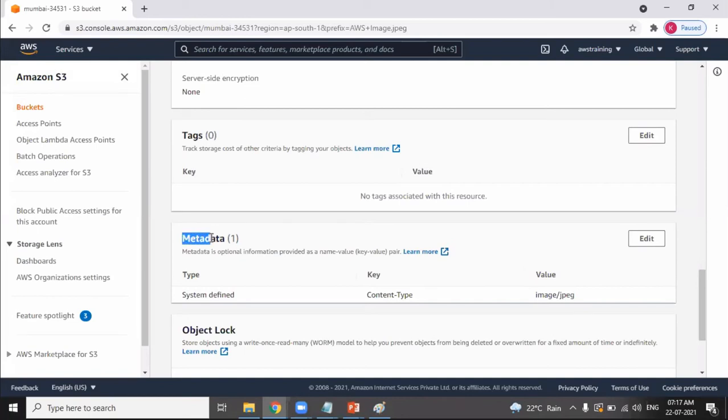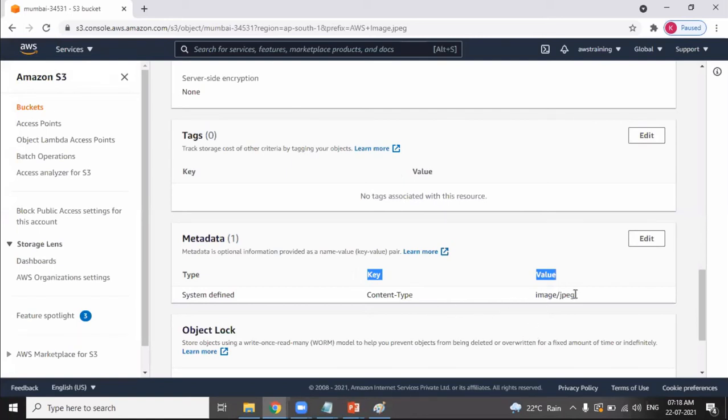The additional information which you want to provide to that particular object, you need to provide in the form of key value pairs.